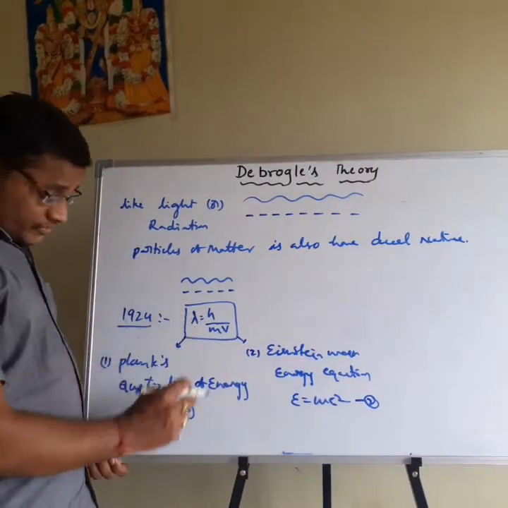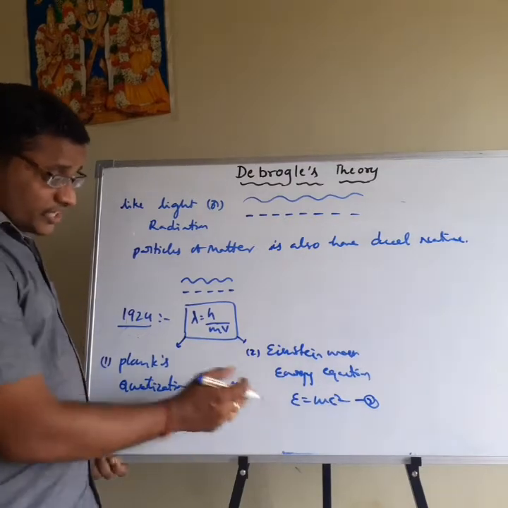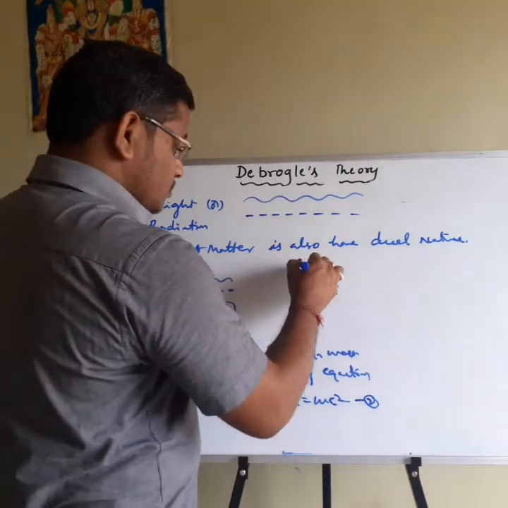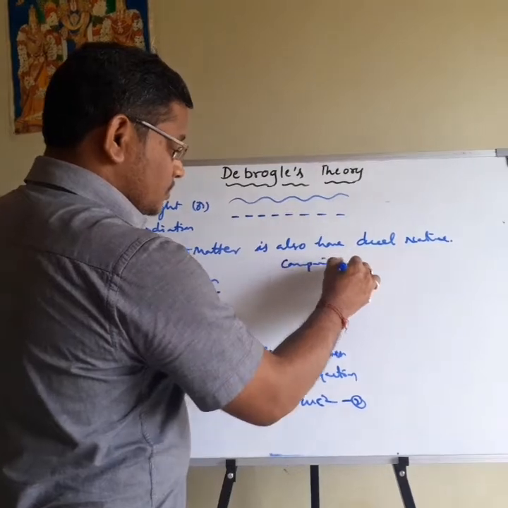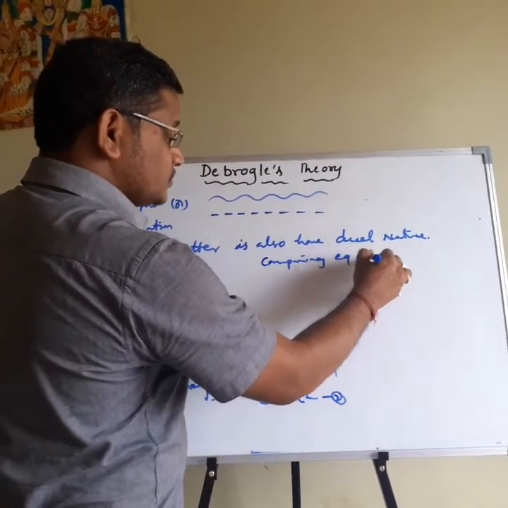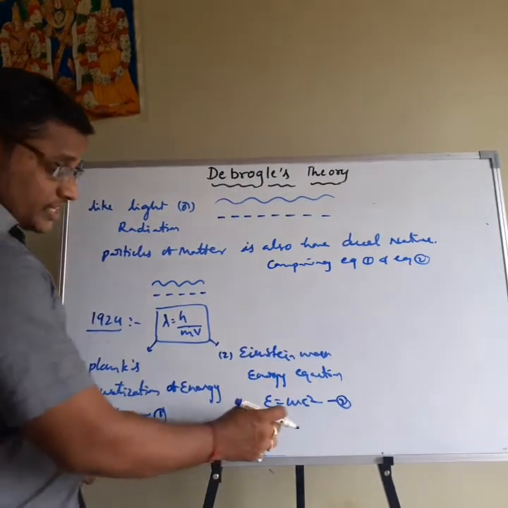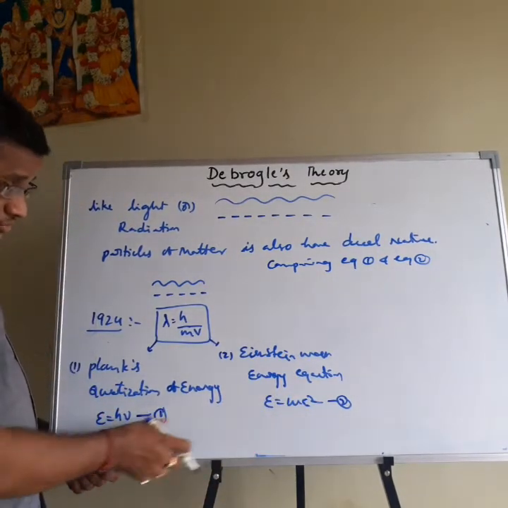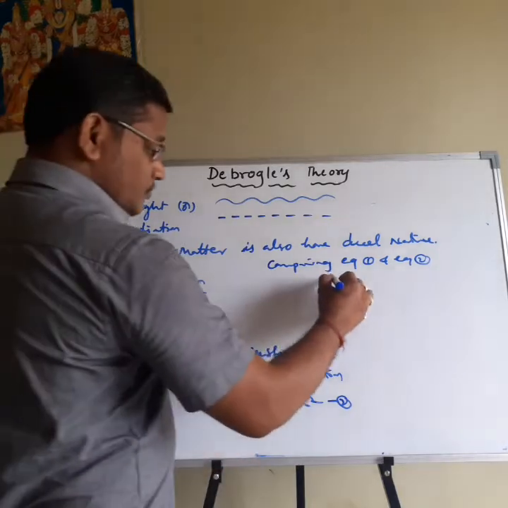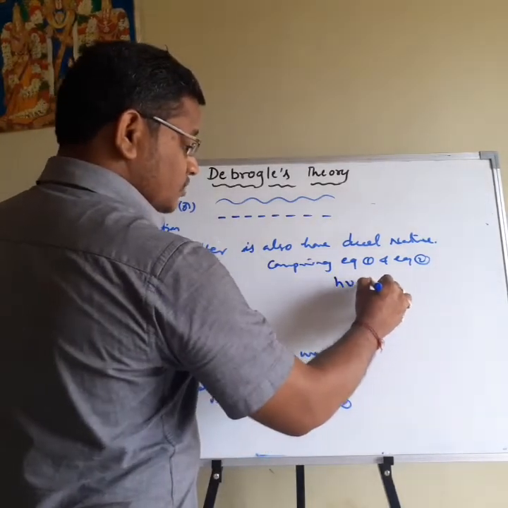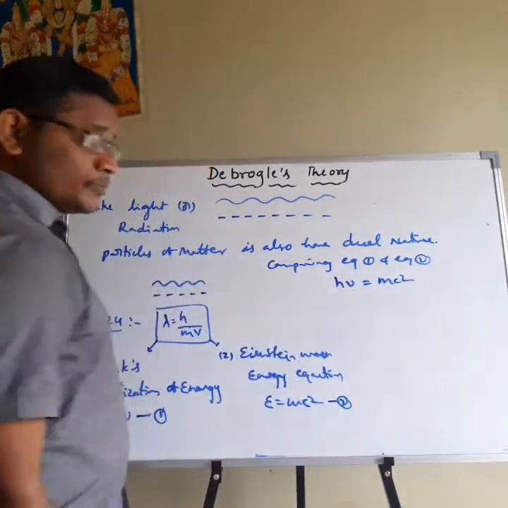How to derive this equation? By comparing equation 1 and 2. See here. Comparing equation 1 and equation 2, E is equal to h nu, and here E is equal to mc square. Therefore h nu is equal to mc square. Here, h nu is from equation 1 and mc square is from equation 2.